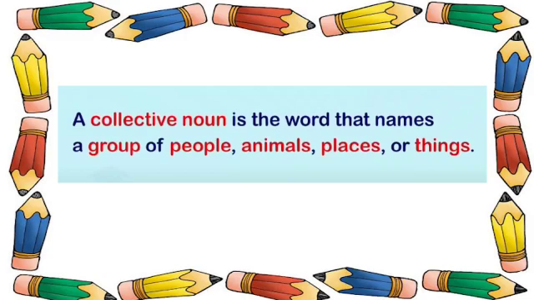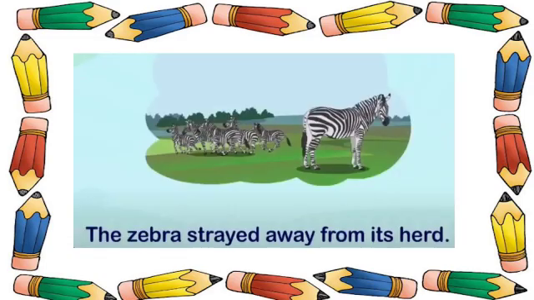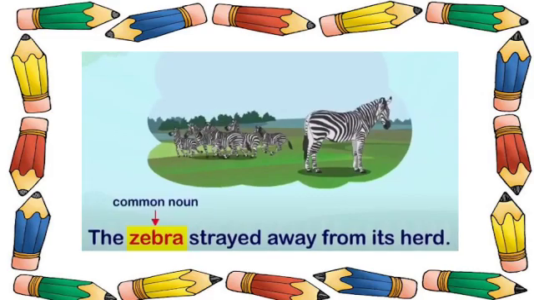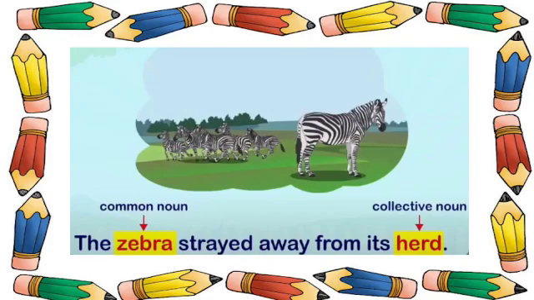Next is collective noun. A collective noun is the word that names a group of people, animals, places or things. Now let us look at an example. The zebra strayed away from its herd. Now in this sentence, zebra is the common noun and herd is the collective noun because herd is the name given to a collection of zebra.